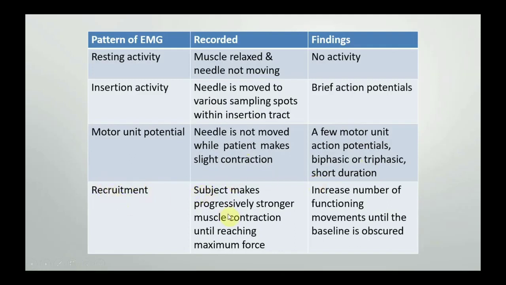The fourth is the recruitment. Here we ask the person to progressively increase the force of contraction. With each increase in force of contraction, there is an increase in the amplitude and frequency of the action potentials which are being observed. That is why this phenomenon is known as recruitment phenomenon, because there is a recruitment of motor units with each increase in the force of contraction.